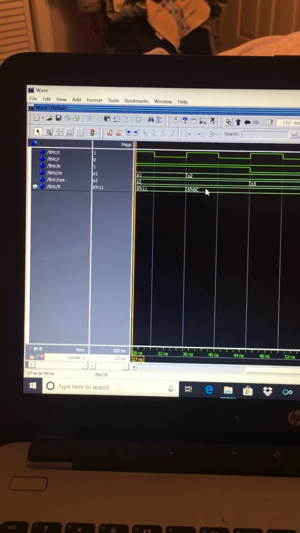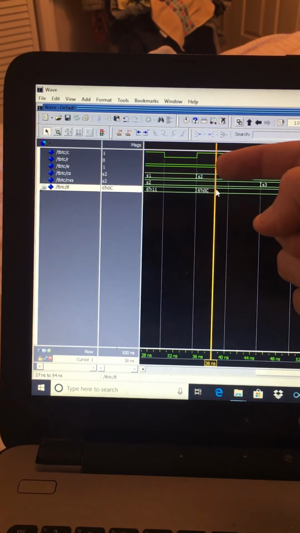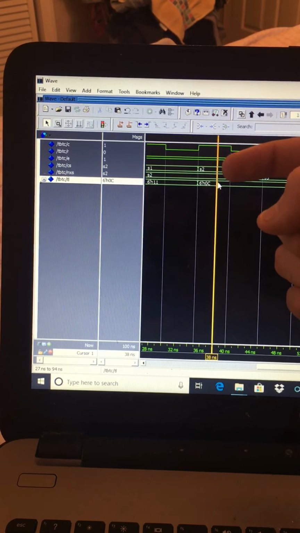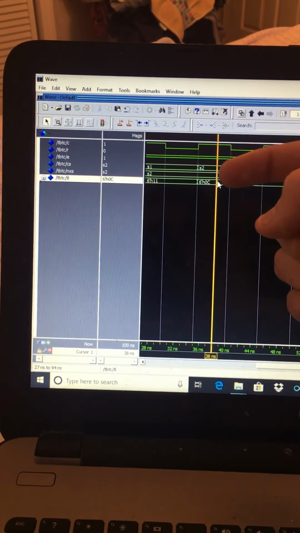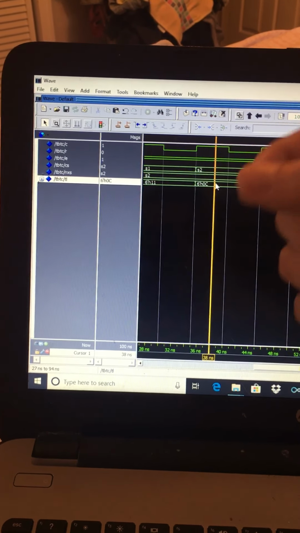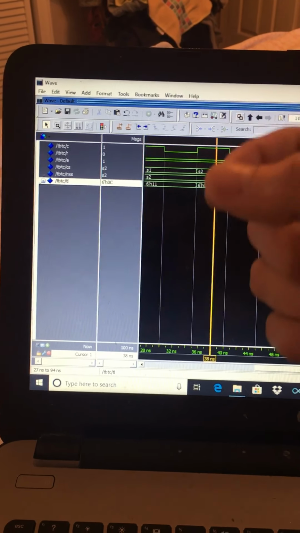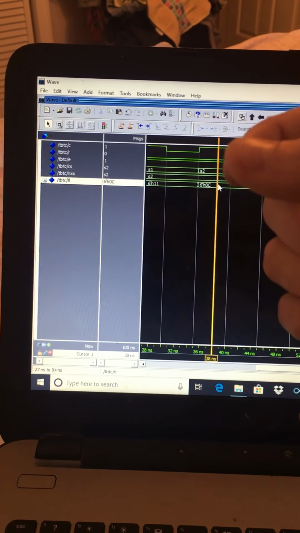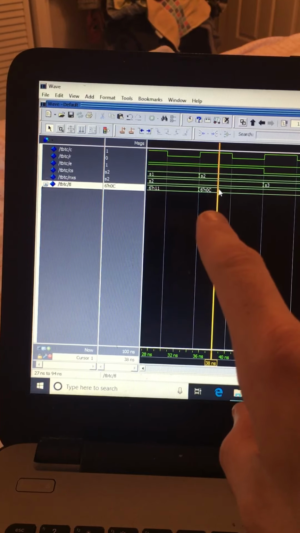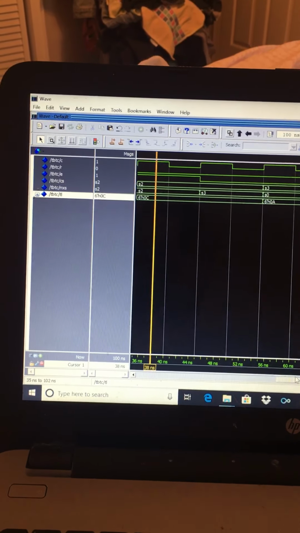At the next rising edge, clock is enabled, reset is disabled, the car is still being detected in the east and west, current state is state 2, and the next state is state 2, because when it's in state 2, which is green east-west, if a car is still being detected in the east-west direction, it will remain in that state with the east-west light green. And the output is 0C, which is 001100. And at the next rising edge,